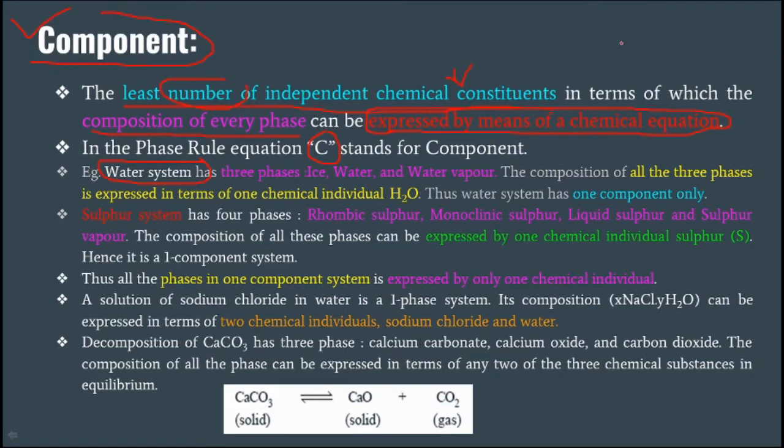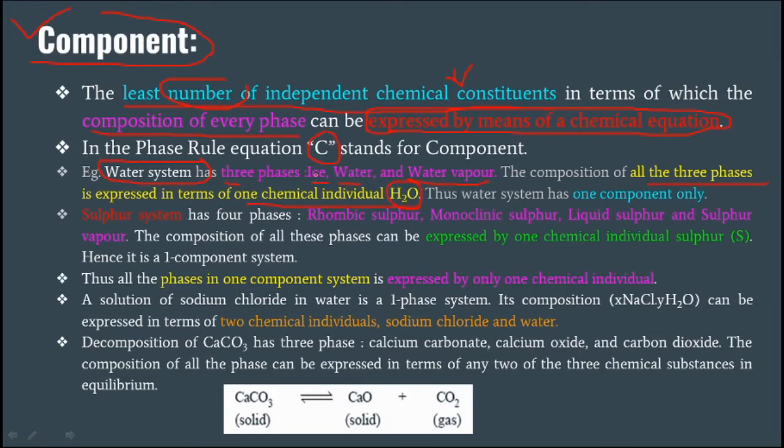Let me explain with a simple example. That is a water system in which there are three phases: ice, water, and water vapor. All three phases are expressed in terms of only one chemical individual, that is water.